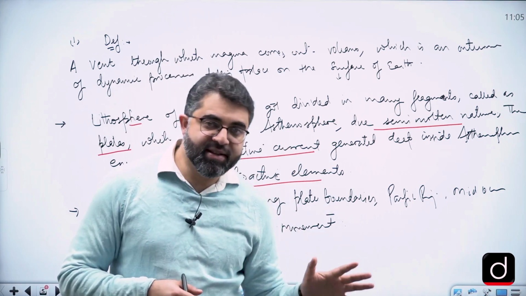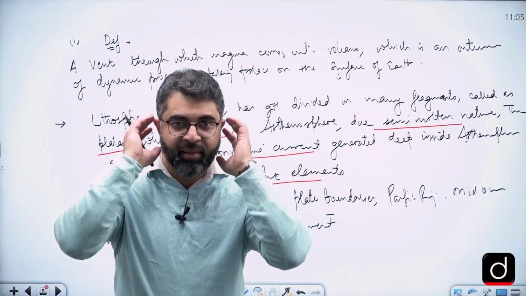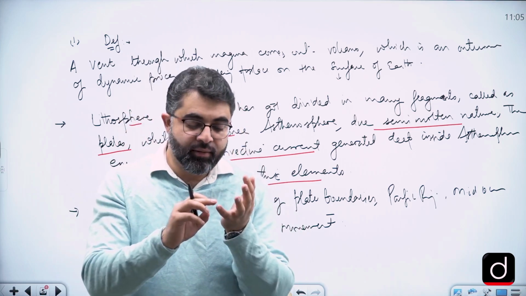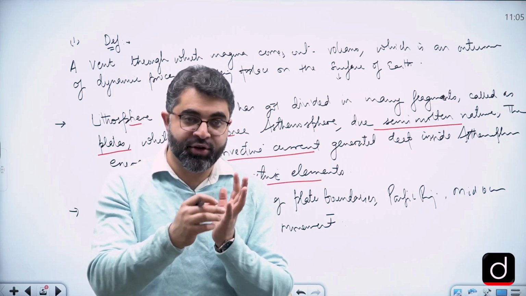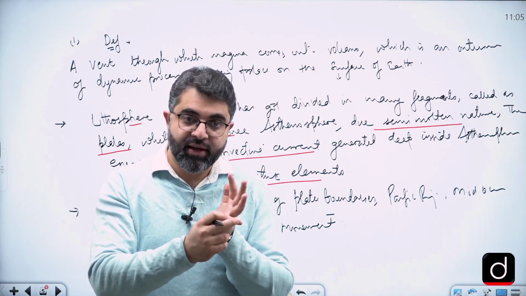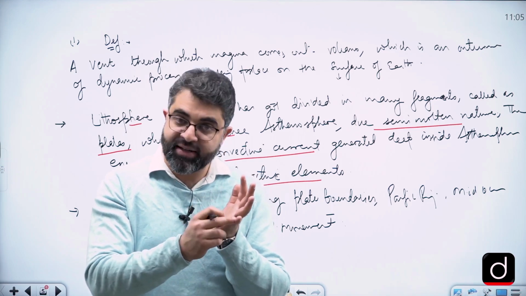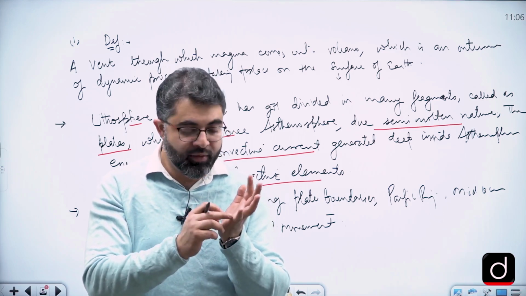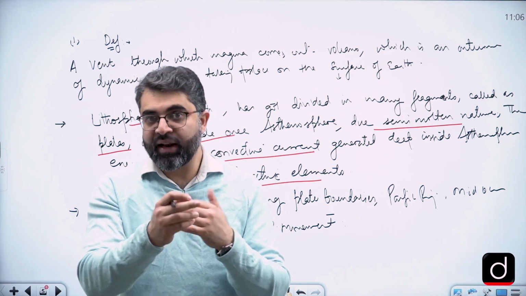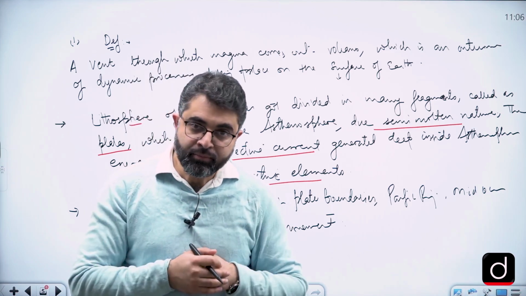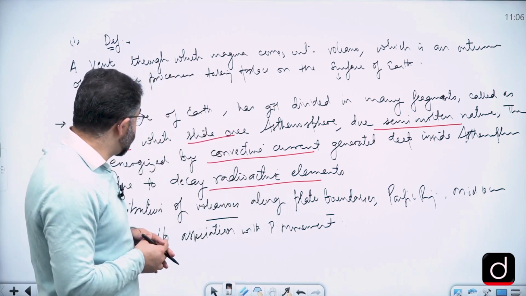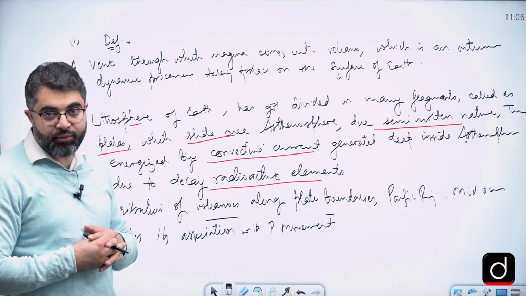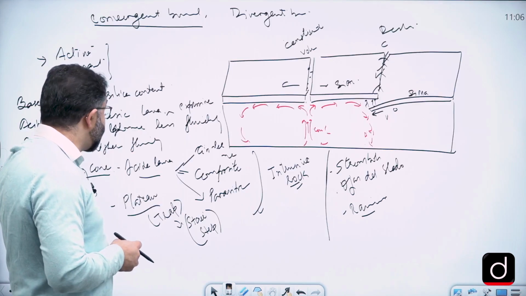So memorize this, or at least remember these keywords. This will help you to answer 4 questions, at least the introduction for the 4 questions. One is plate tectonics, second is earthquake, third is volcano, fourth is mountain building, or anything related to fold and fault. Right? So let's move to the next discussion now, next dimension of geomorphology.